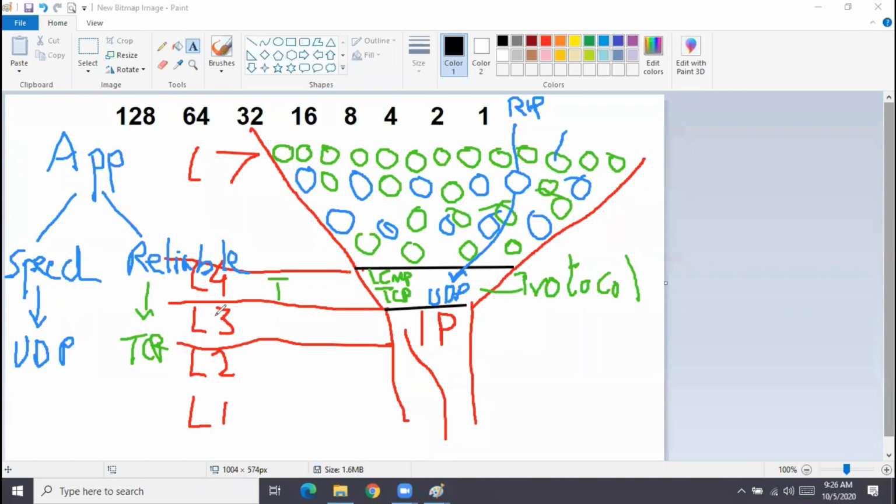DHCP is UDP port numbers 67 and 68. NTP is UDP port number 123. Syslog is UDP port number 514. Why? Because sometimes you don't require reliability. In TCP, reliability is ensured by what? How is reliability achieved?